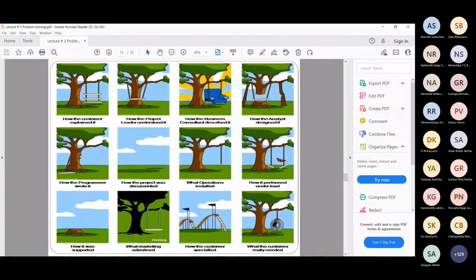Finally, what the customer actually needed was the last picture. So there itself there is a difference. What he actually wanted and what he explained is different. By the time it came to the software development team, then the analyst, and finally the programmer writing it, it became a very different thing. That is why they are showing it with just a small picture, but that is how it is.